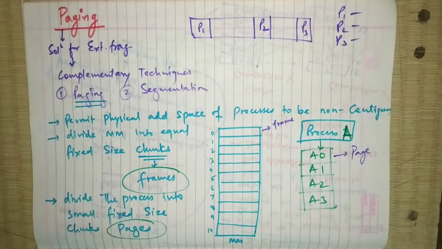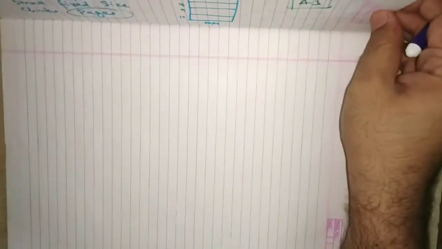Now we'll see one example. From this example you will easily understand the concept of paging. Let us take one example, say the same example we'll take.